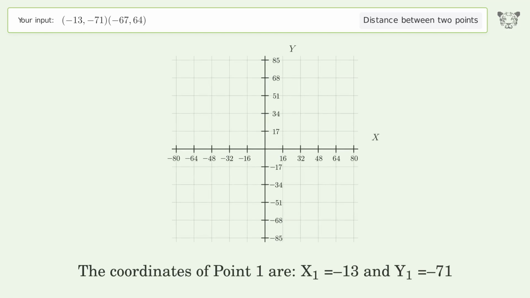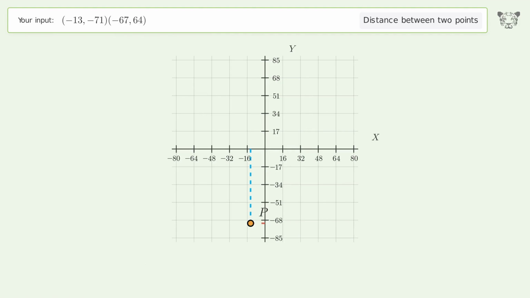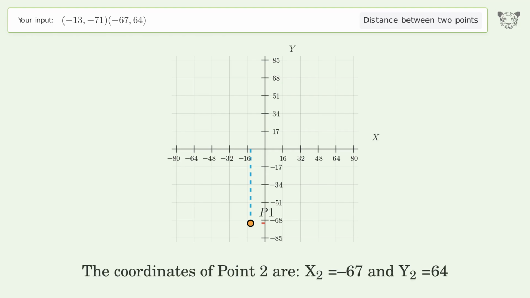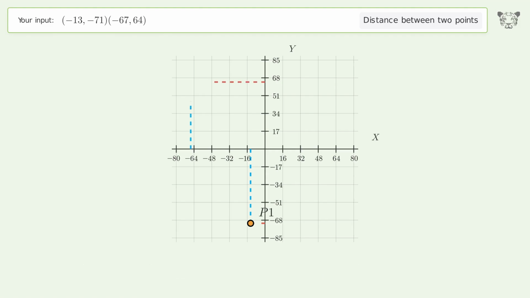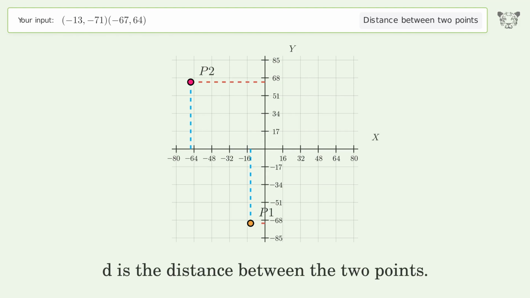The coordinates of point 1 are x1 equals -13 and y1 equals -71. The coordinates of point 2 are x2 equals -67 and y2 equals 64. D is the distance between the 2 points.